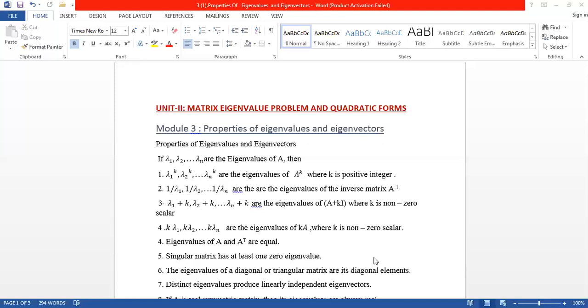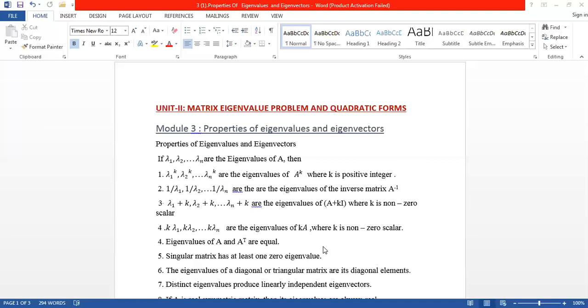And next property, a singular matrix has at least one zero eigenvalue. The matrix is singular means determinant equals 0, right? We have a property that the product of eigenvalues is equal to the determinant of the matrix.